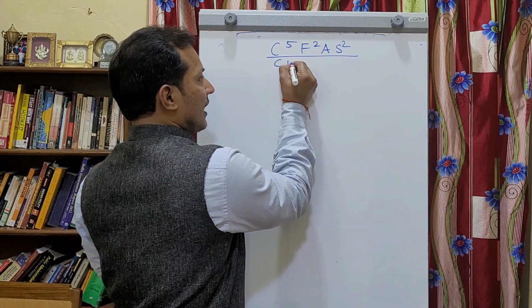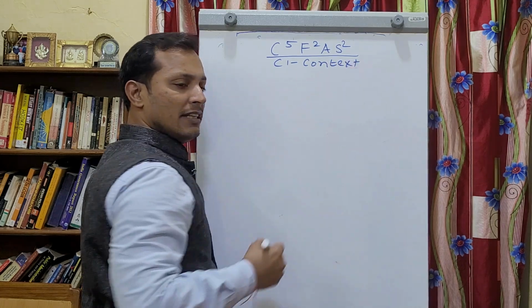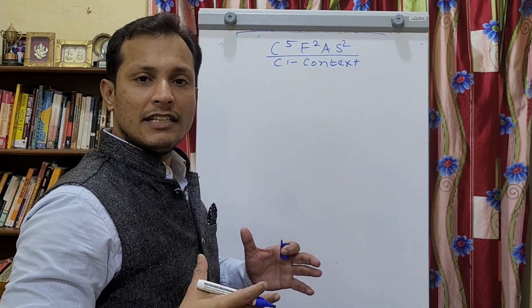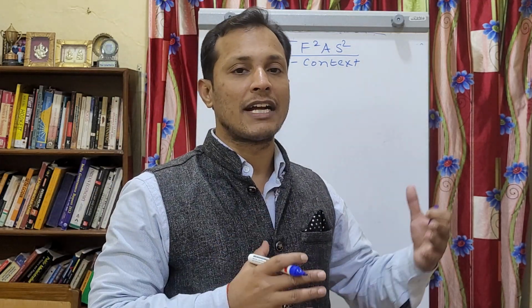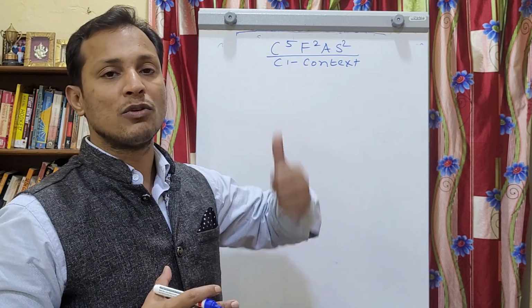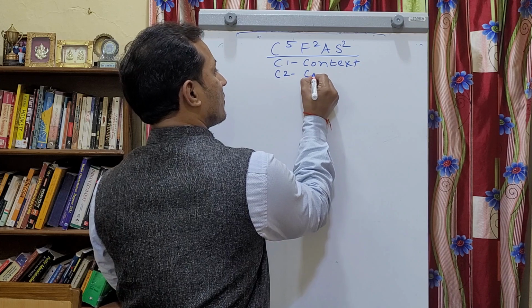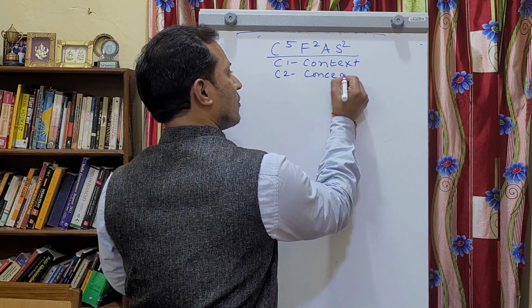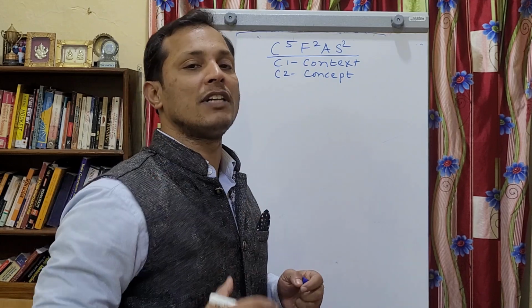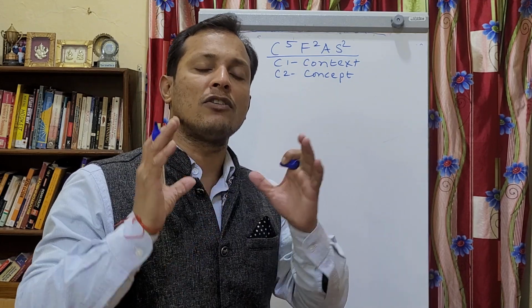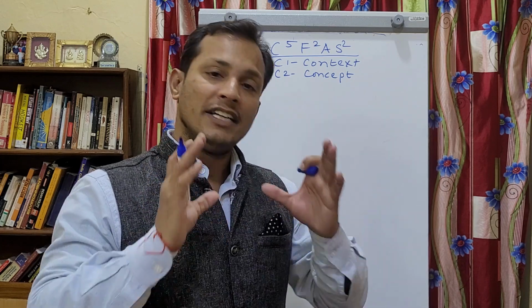C1 stands for context. Context means that if the topic was in recent news, you have to include that in your answers. Second, C2 means concept. Every question which comes in the UPSC examination, particularly in the polity section, is based on some fundamental concept of polity. You have to mention that fundamental concept of polity in your answers.